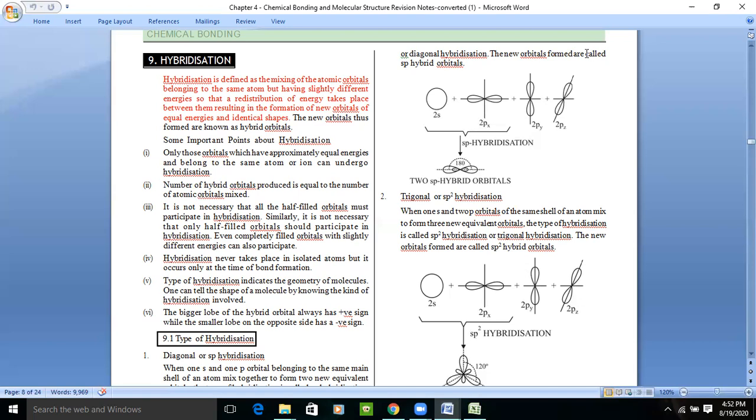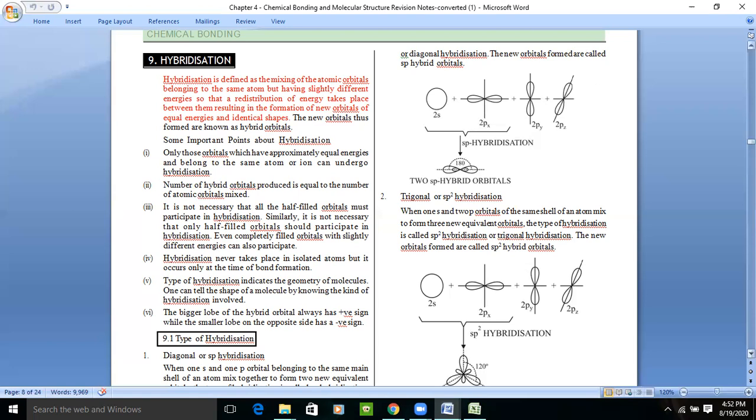The bigger lobe of a hybrid orbital always has a positive sign, while the smaller lobe always has a negative sign. We discussed this in VBT: overlapping of the positive lobes takes place, which leads to an increase in the size of the positive lobe and a decrease in the size of the negative lobe, right?